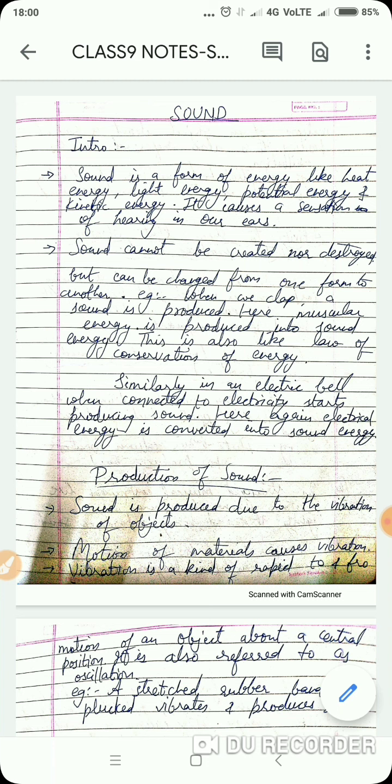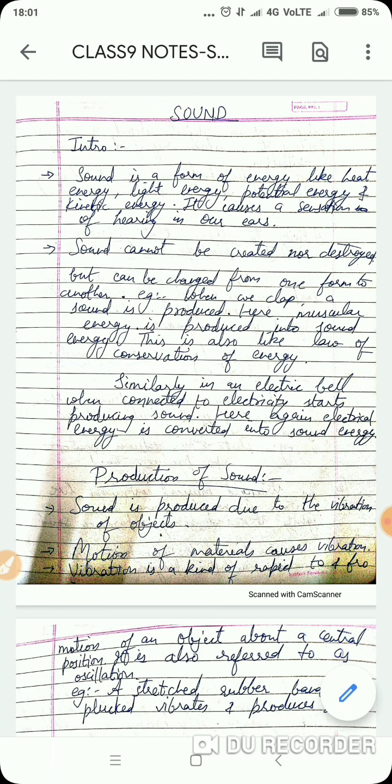They are just able to vibrate. They will just do a to and fro motion, the oscillation. What is vibration? Vibration is a kind of rapid to and fro motion, which could be called oscillation also, right? So motion of material causes vibration, and vibration is the reason for the sound to be produced.